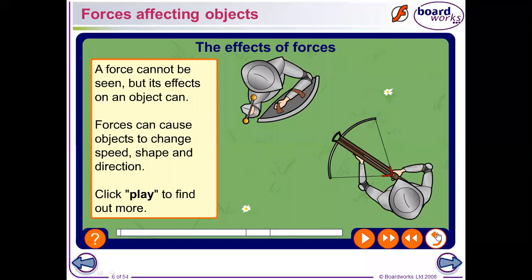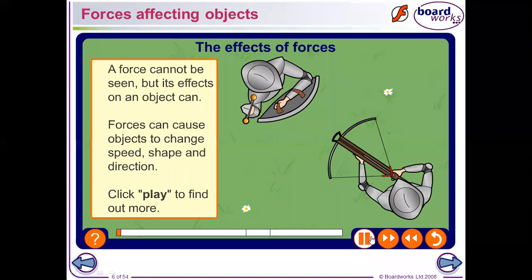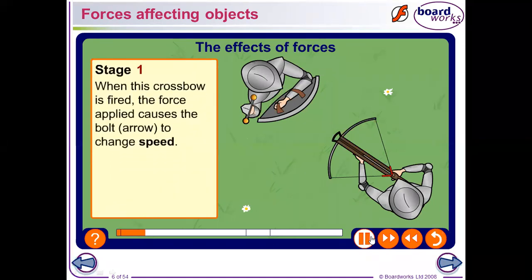You can see its effects, okay? Because it will cause things to be pushed or to increase their speed. You will see differences, even changing shape. So for example, here when he pulled the crossbow to the end, he gave it force. Now you can see that the effect of the force of pulling the crossbow to the back is that the crossbow actually moved forward, right? Once he fired it, the force caused the arrow or the bolt to change speed, to be way faster.